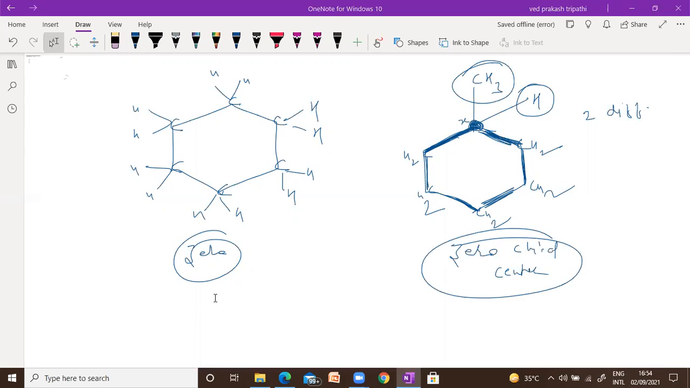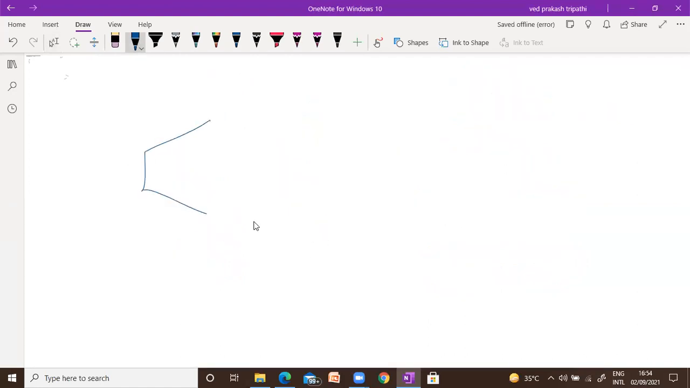Please tell me any doubt. Yeah, this has no chiral center, so it will not be the chiral one. Now we can move to this example. Suppose we have this one.